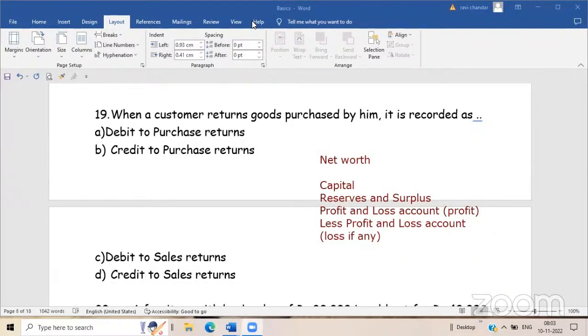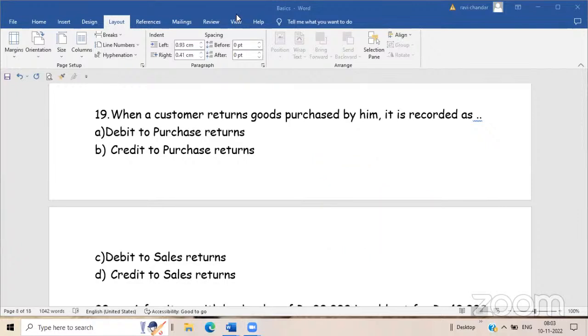Sir, please share these notes, sir. Yeah, please share this note, sir. Definitely. These questions, MCQ. Okay. Thank you very much. Thank you, sir. Answer for 18th, sir. Sir, please share this notes. I can circulate, sir. MCQ. Okay, Sharath. I will give you. Okay. Sir, what is the answer for 18th, sir?